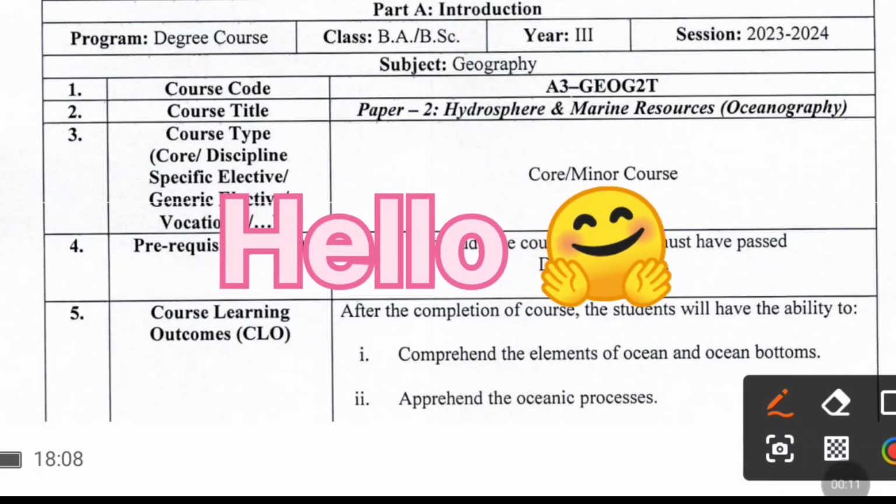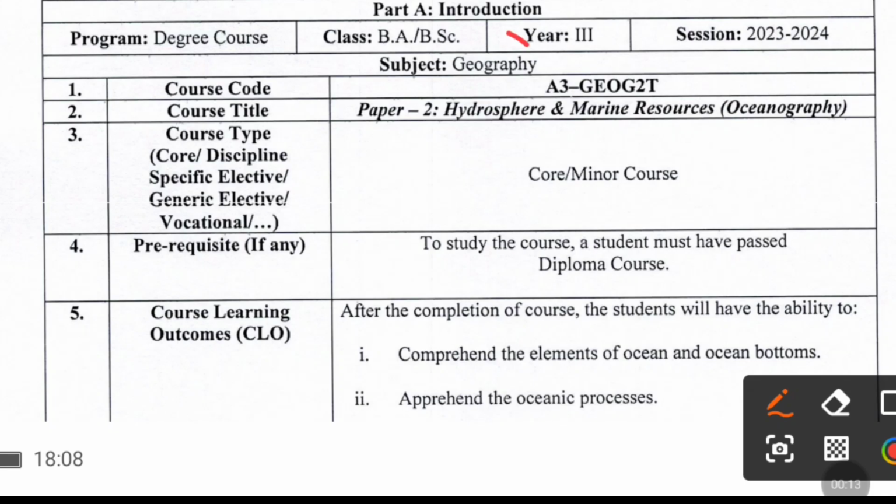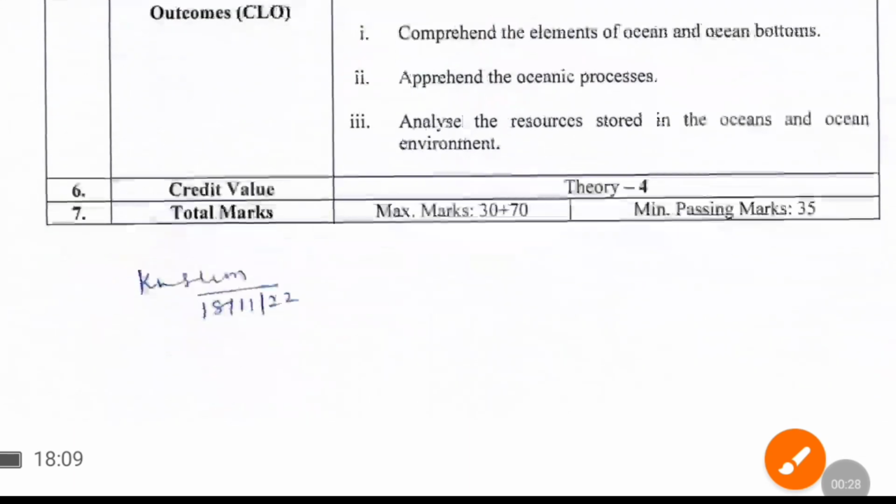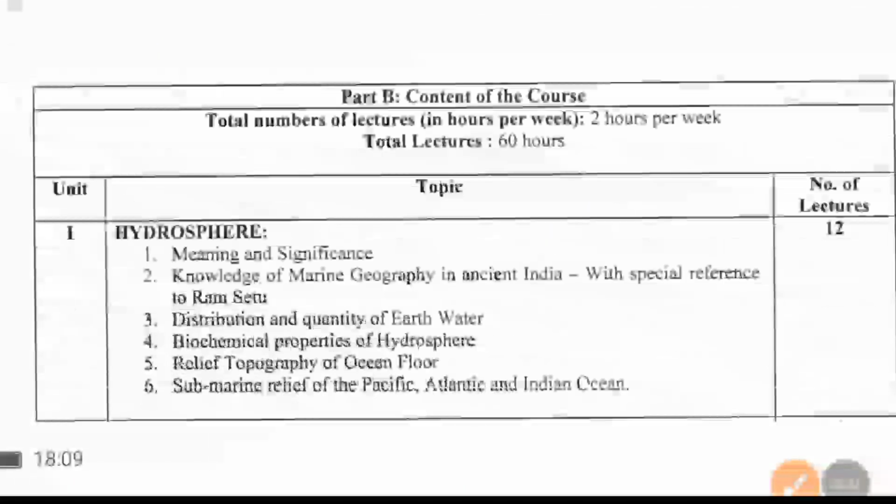Today we will discuss the syllabus of Geography Minor for BA third year: Hydrosphere and Marine Resources. This syllabus is also important for 2026 and 27. Now we will see the units of this syllabus.